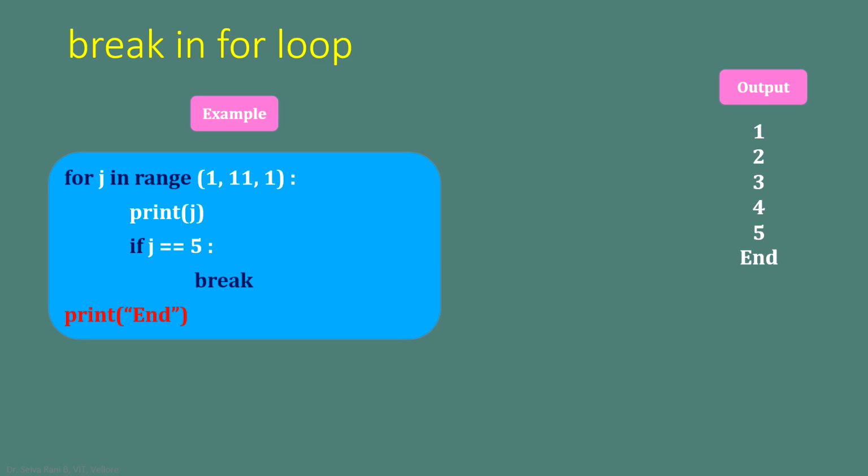And outside the for loop, we have print end and the message end will be displayed on the screen. In the case of the while loop, we had an explicit increment statement to increment the value of i. But here in the for loop, there is no need for explicit incrementation of the value of j because the range will automatically increment the value one by one.